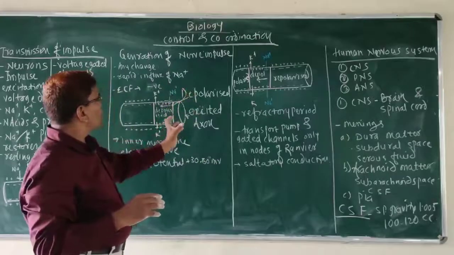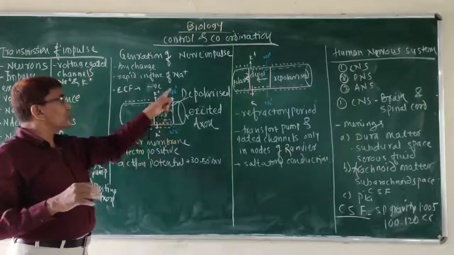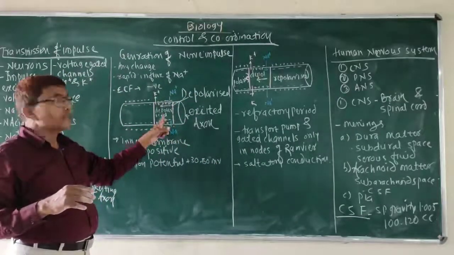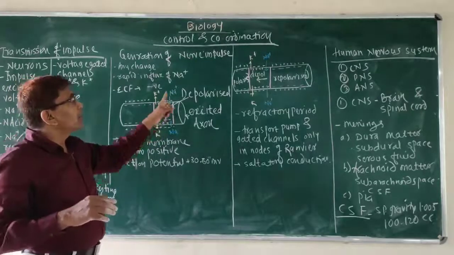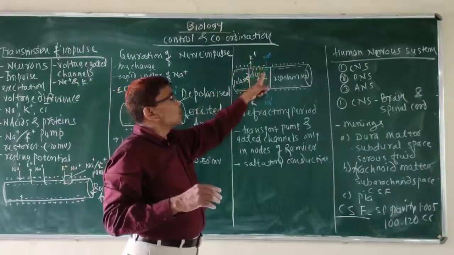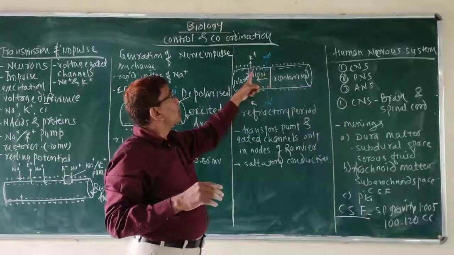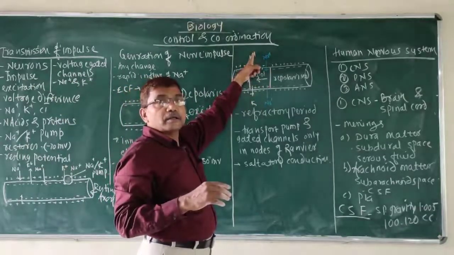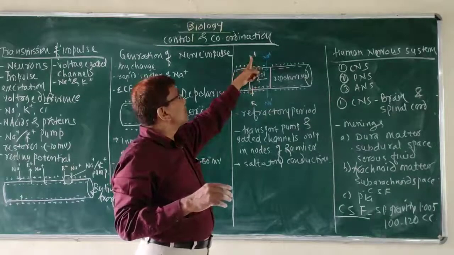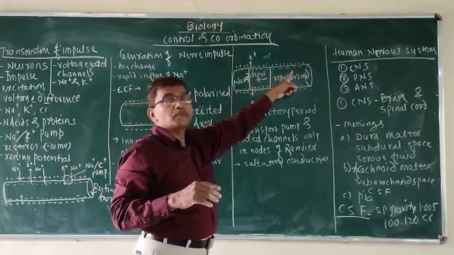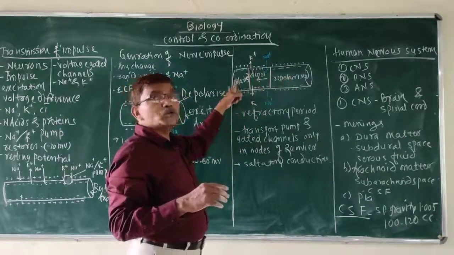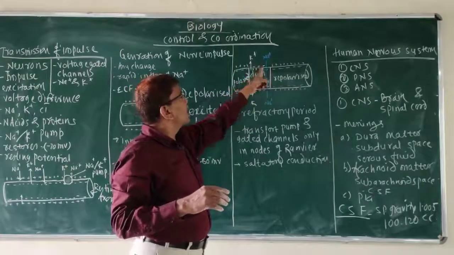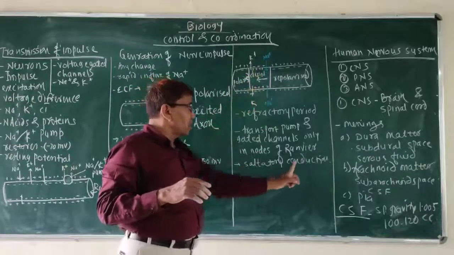Here in the nodal portion, when there is a disturbance, sodium ions enter, due to which there is a depolarization. Then sodium ion stops entering, and potassium ion goes outside. The outflux increases, due to which there is a repolarization. Then the depolarized part goes in the forward direction. Again, repolarization takes place in this way.